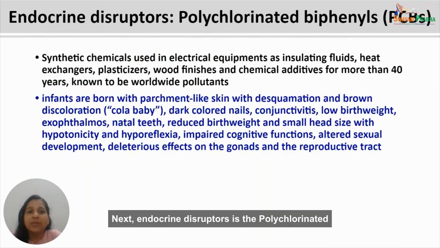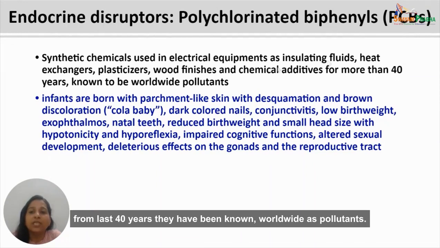Next endocrine disruptor is the polychlorinated biphenyls, or the PCBs as they are generally called. PCBs are again synthetic chemicals which are used effectively in electrical equipment such as insulating fluids, heat exchangers, plasticizers, wood finishes, and also as chemical additives.